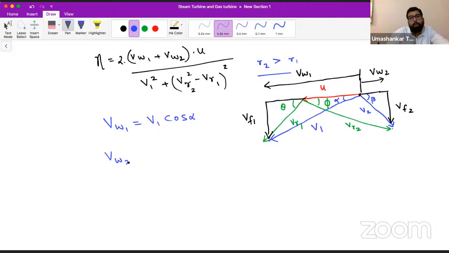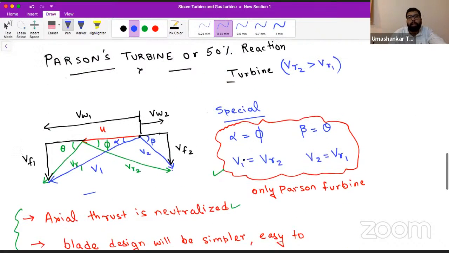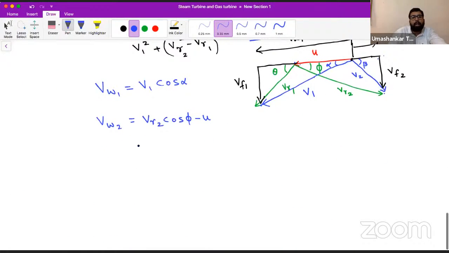VW2, what VW2 we are having? As we are already using this relation, VW2 is VR2 cos phi minus U. You can see from here also. From this point to this point, it is VR2 cos phi. And if I subtract U from it, it will be VR2 cos phi minus U. So see here, VR2 and V1 are equal.